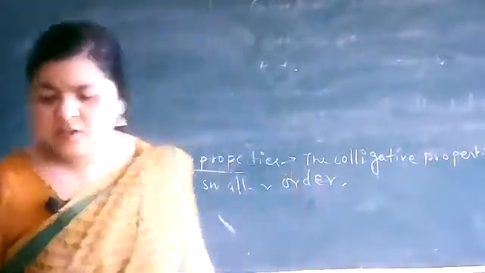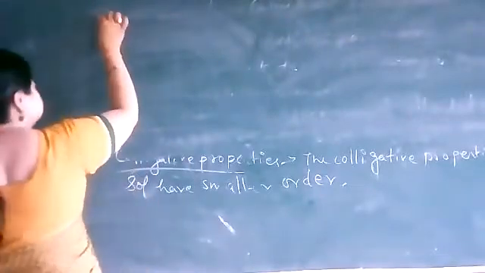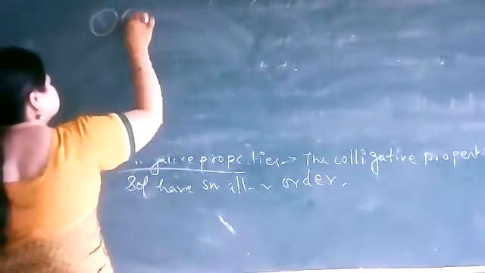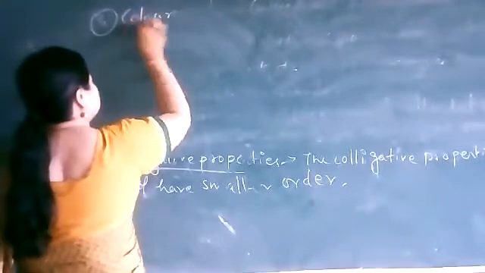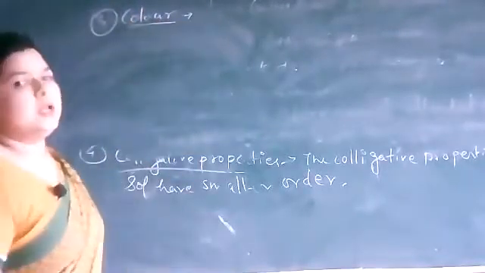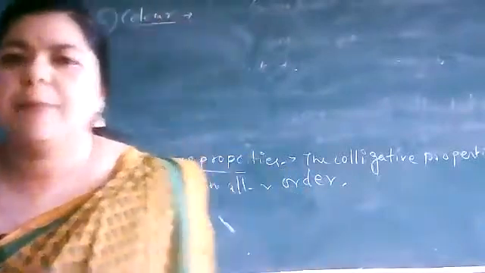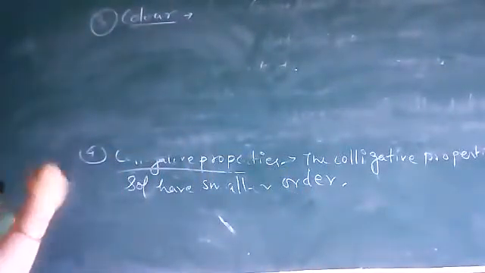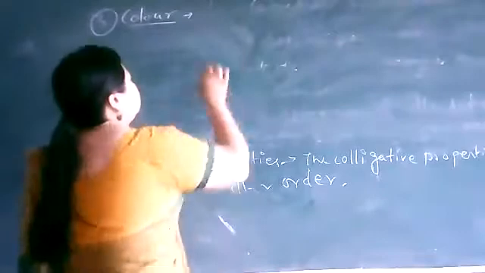Next property is color. The color of colloidal solutions depends on the particle size.